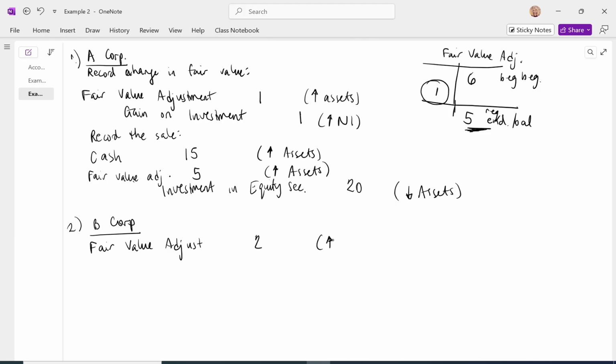This is going to increase assets. And an increase in an asset is going to be recorded as a gain on investments. And that's going to increase our net income. Okay, so we want to start tracking the fair value adjustment account. We've debited to increase it by 2 million.